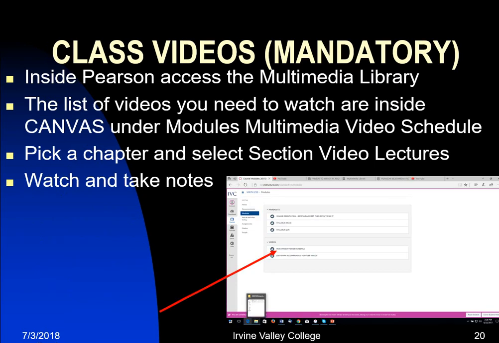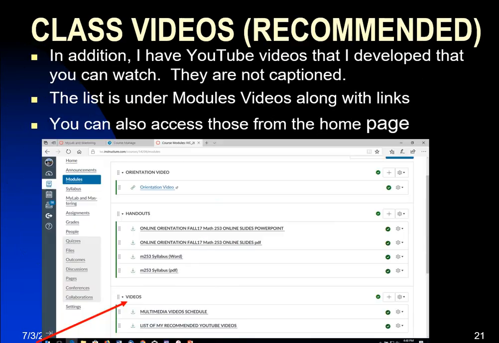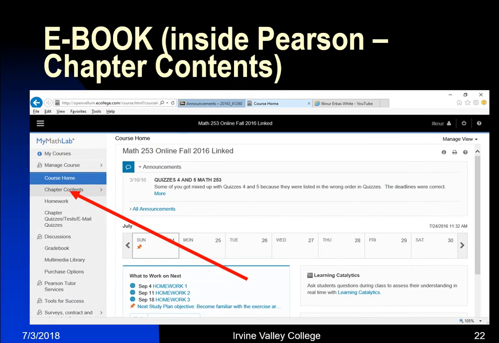Now, class videos are going to be inside Pearson. You have to go to multimedia video and then watch those things. And there is a list inside Canvas for you to do that. In addition to that, you have my videos, and the schedule I just gave you, a suggested schedule, and you can look at that under modules, and my recommended videos. You have a lot of resources, and you can use that to learn the material.